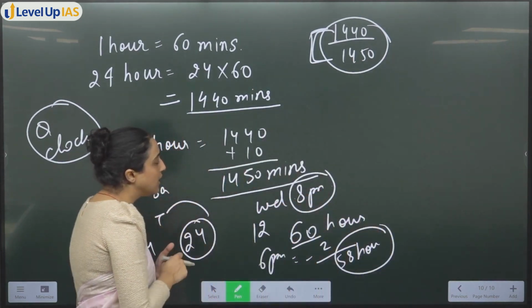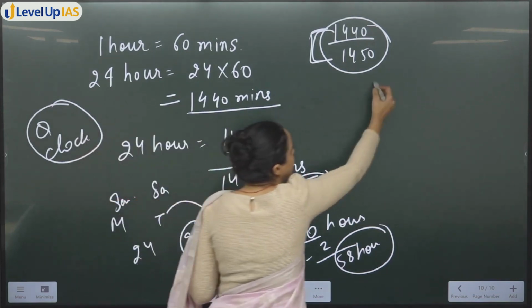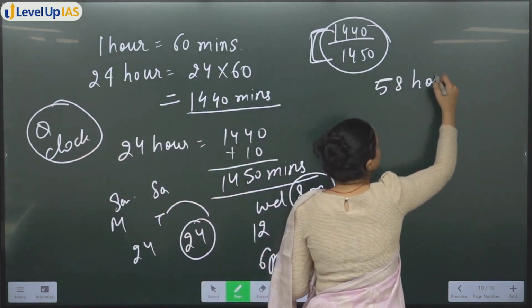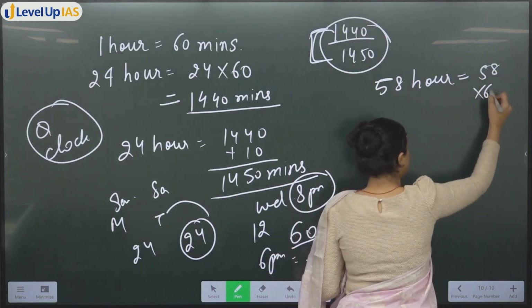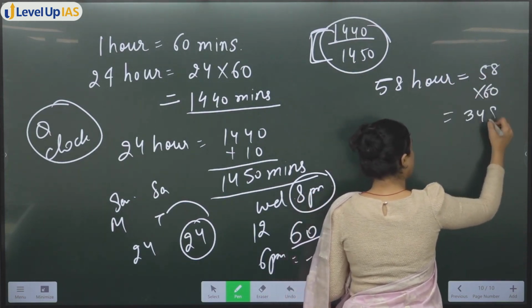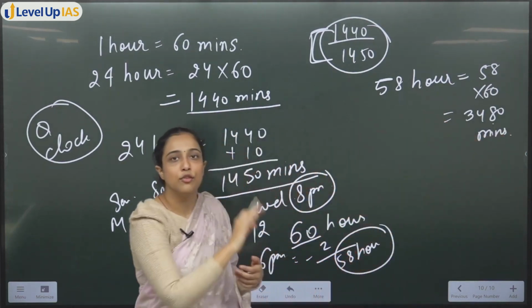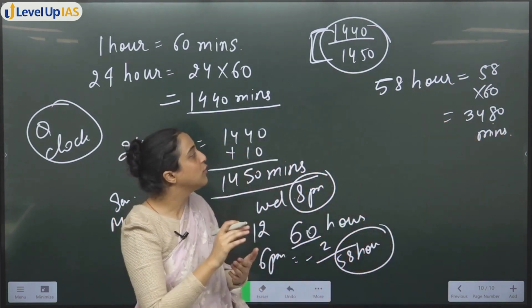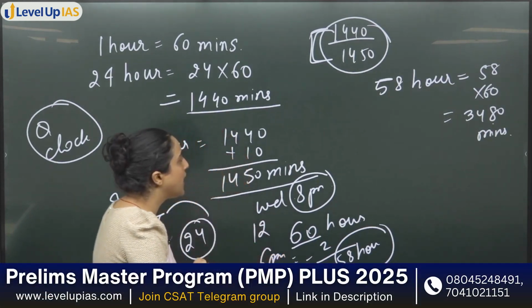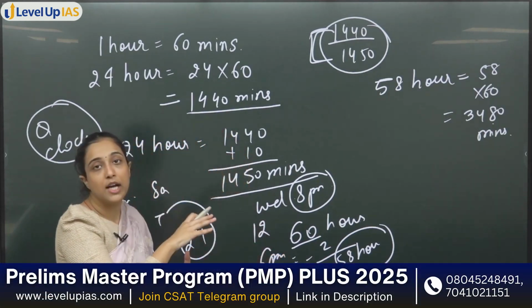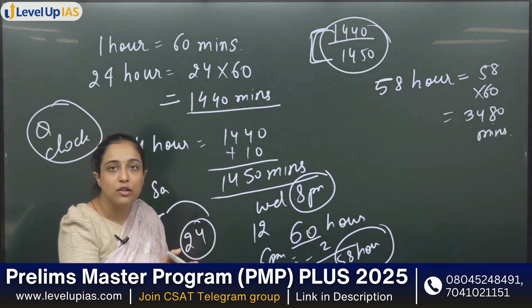Now technically in 58 hours, how many minutes should be there? 58 hours में you should have 58 multiply 60 minutes. That means 3480 minutes. अब ये पूरी calculation करनी पड़ेगी. If you follow the method you will have to do the complete calculation also. ठीक है. So in 58 hours, for every hour there is 60 minutes. So in 58 hours you have 3480 minutes.